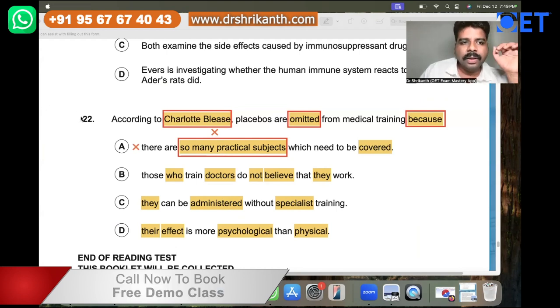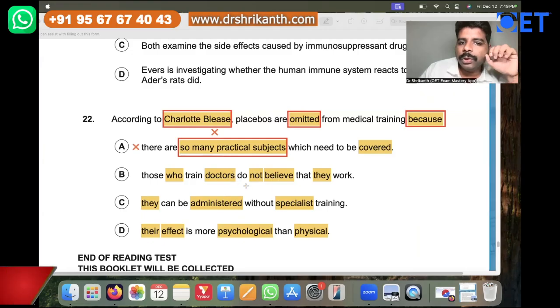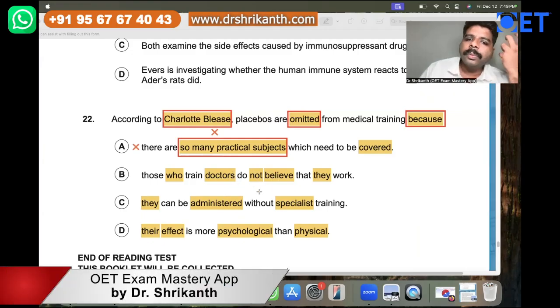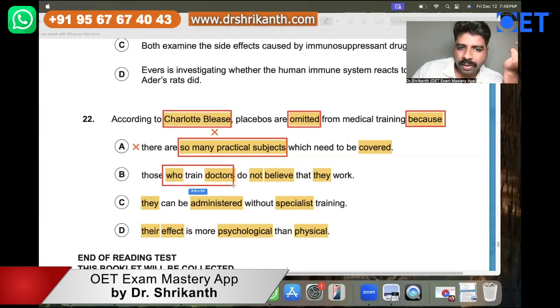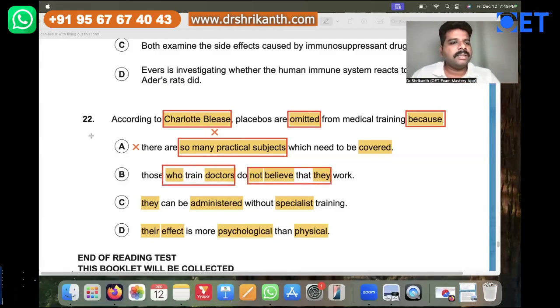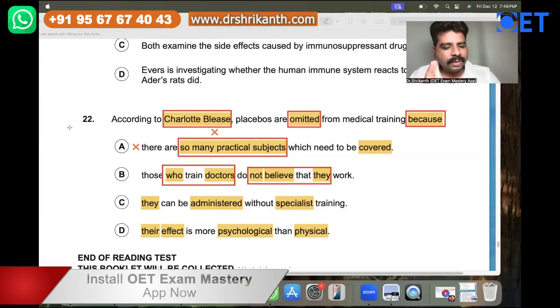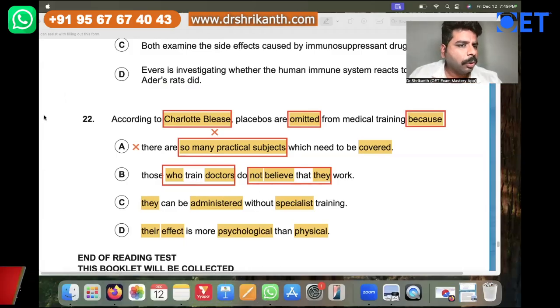Now let's come to answer option B. Those who train doctors do not believe that they work. So we can say those who train doctors do not believe they work over here. Now, this we can say is somewhat mentioned over here. As you can see, those doctors, they don't believe in it. But you can put a small question mark over here.